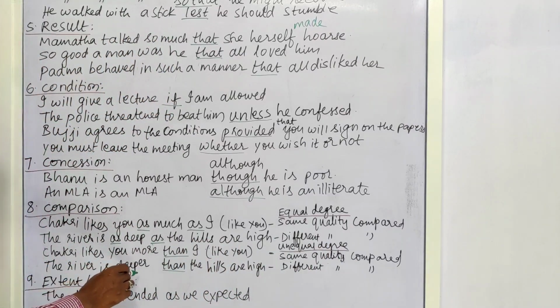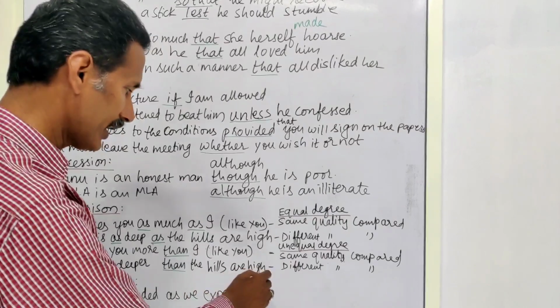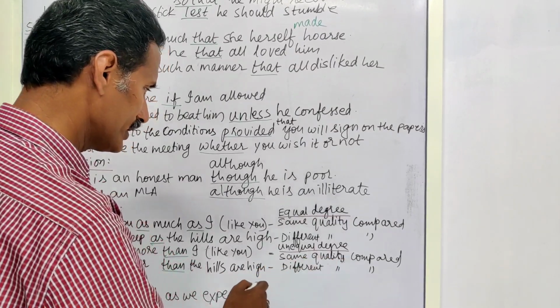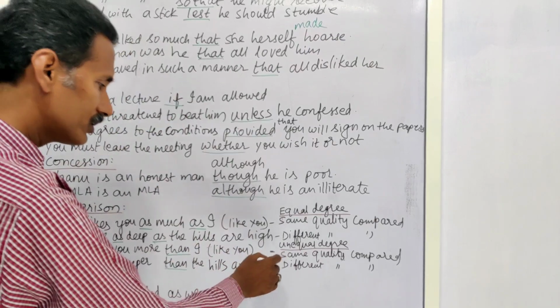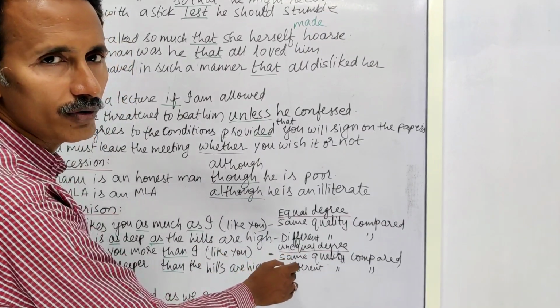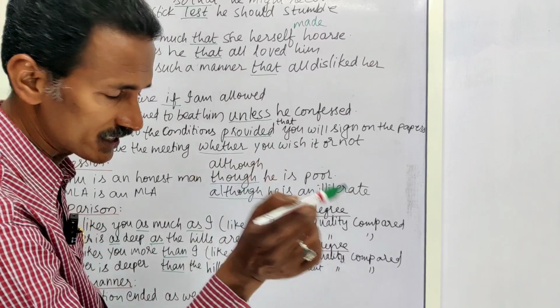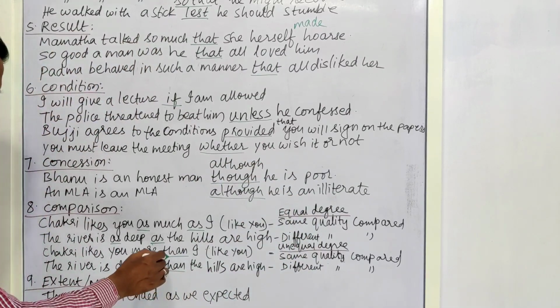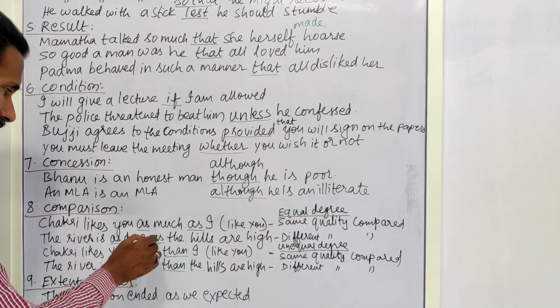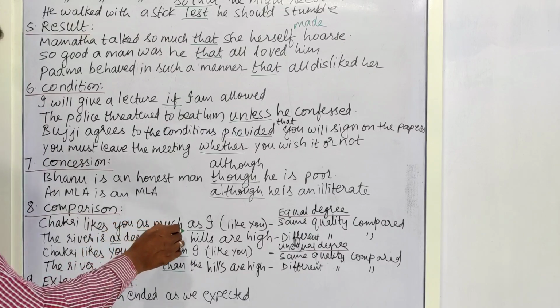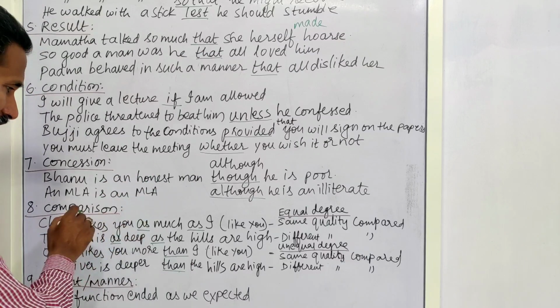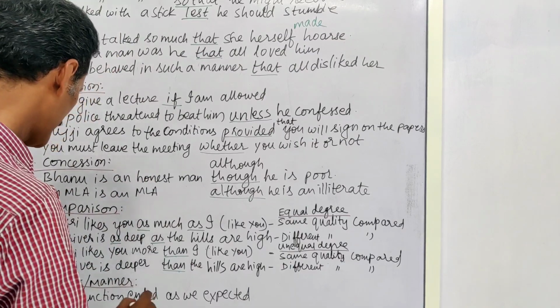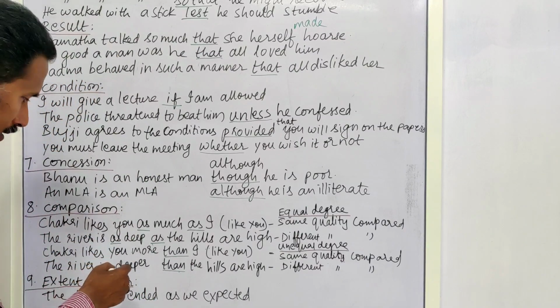The river is deeper than the hills are high. So here different quality is compared. But here the river is deeper than the hills are high. This comes into the category of unequal degree of comparison. So here this than, as, and this as are said to be subordinating conjunctions of comparison. Okay, is it visible to you here?